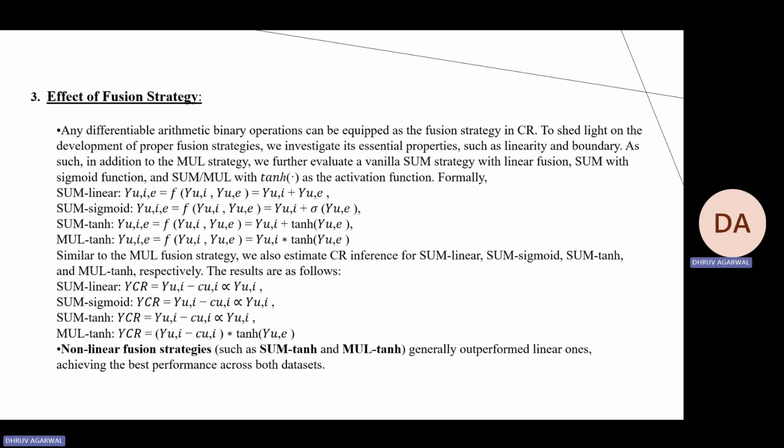Now we see the effect of the fusion strategies. As we know, any differentiable arithmetic binary operation can be equipped as the fusion strategy in CR. There are different fusion strategies we follow. Two of them are the MUL and SUM strategies, which are trained on different activation functions: linear, sigmoid, and tanh. These are the different formulas for the different activation functions for SUM and MUL. And as the models performed, we find that the non-linear fusion strategies generally outperformed linear ones, achieving better performance across both datasets.